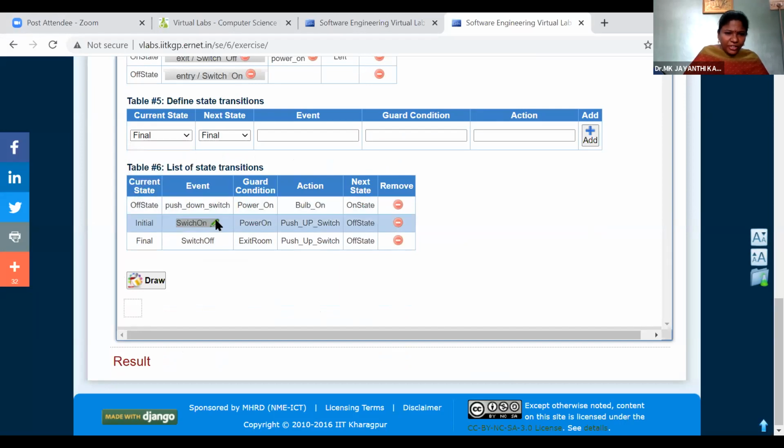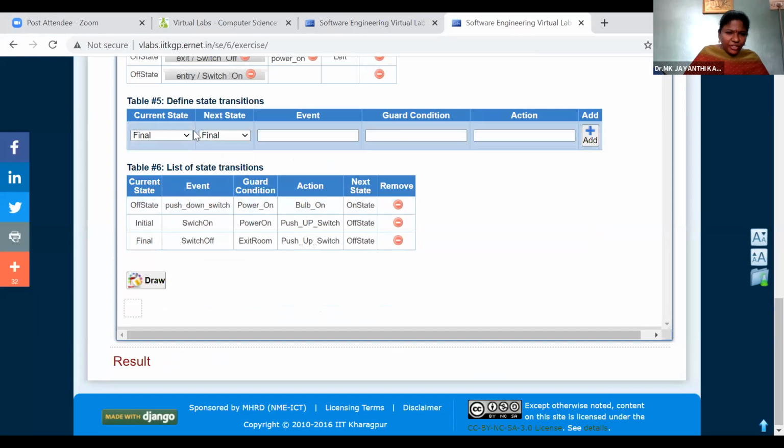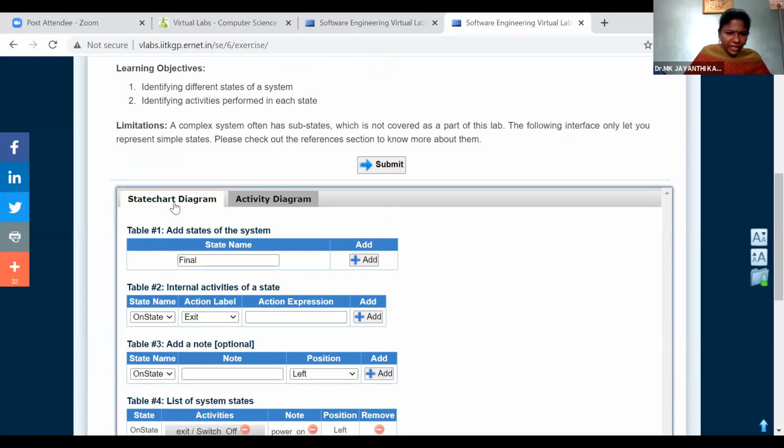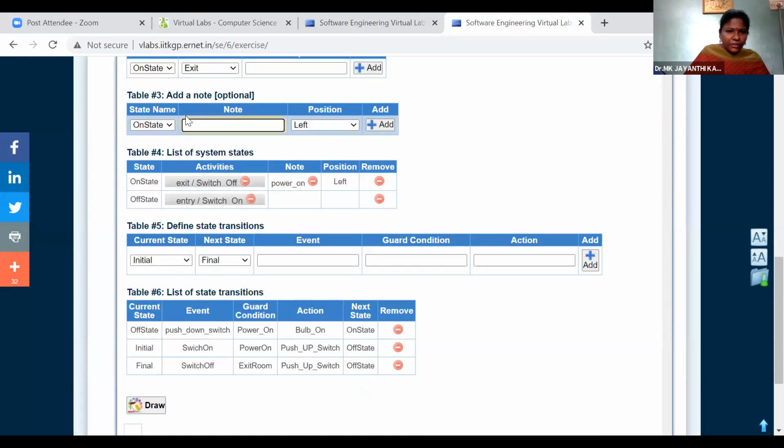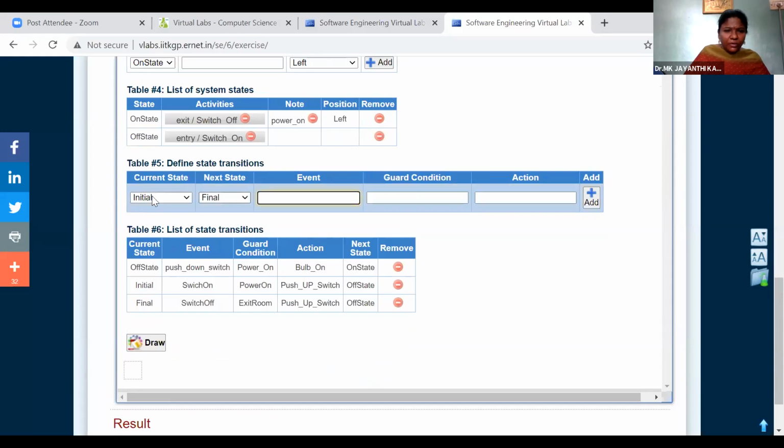So we have initial state to final state, and off state to on state. Then here the current state is initial, we'll go to final state, and the event is... already we have the states and activities. The activities we have are on, off, and the node. Okay. So we'll have initial state to final state. We'll add an event.